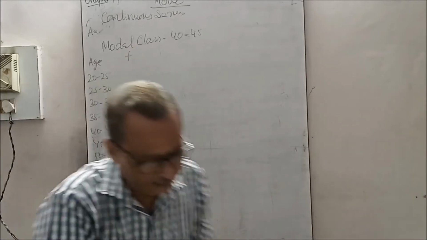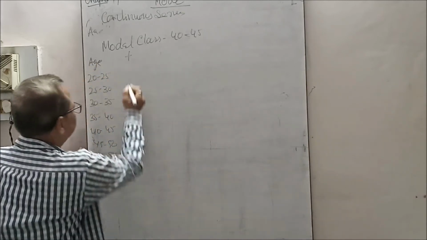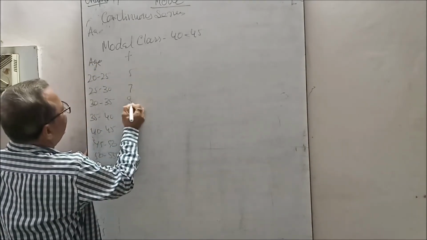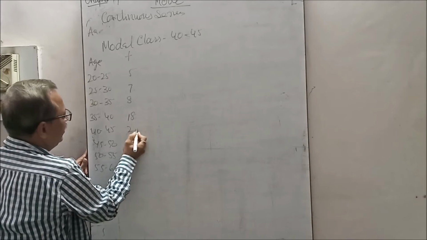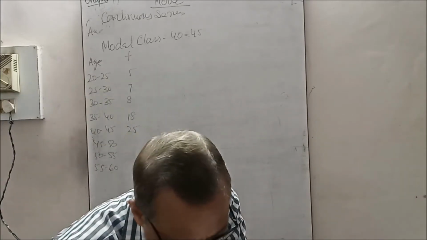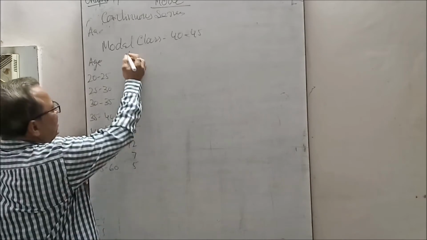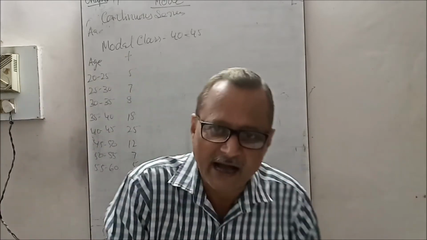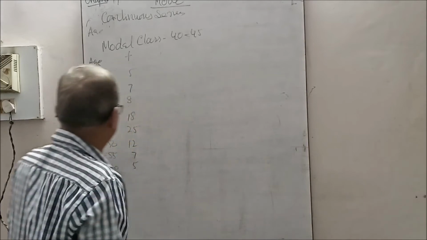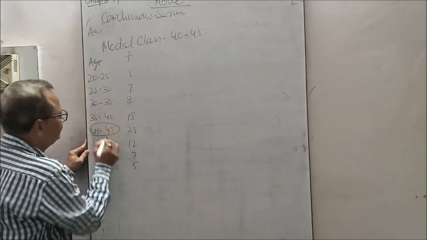Frequencies are given: 5, 7, 8, 18, 25, 12, 7, 5. This is the number of persons. Frequencies are the number of persons. Now see, the modal class is this one.